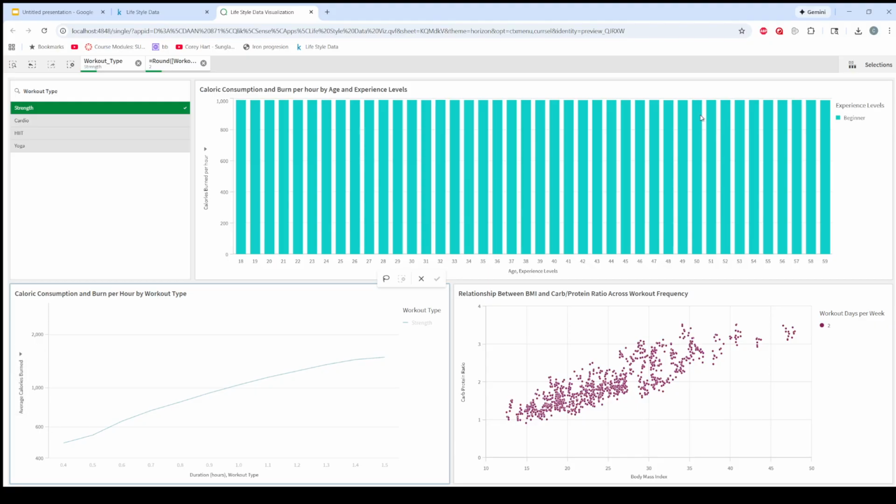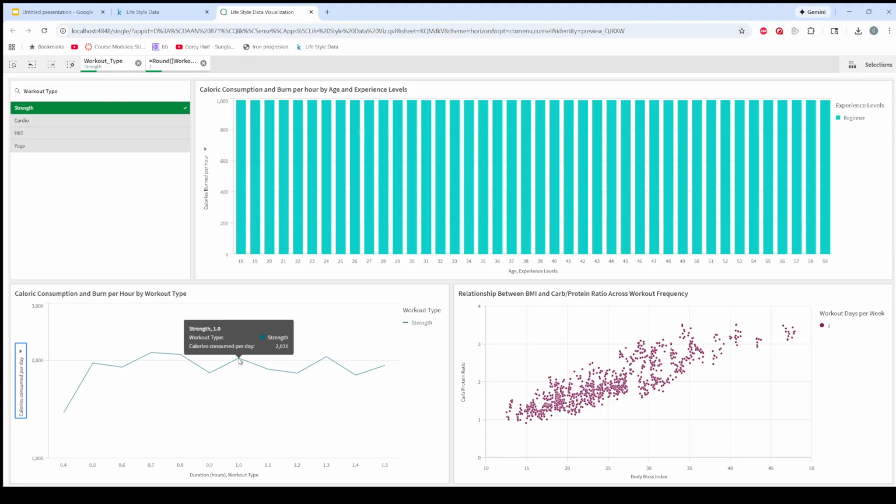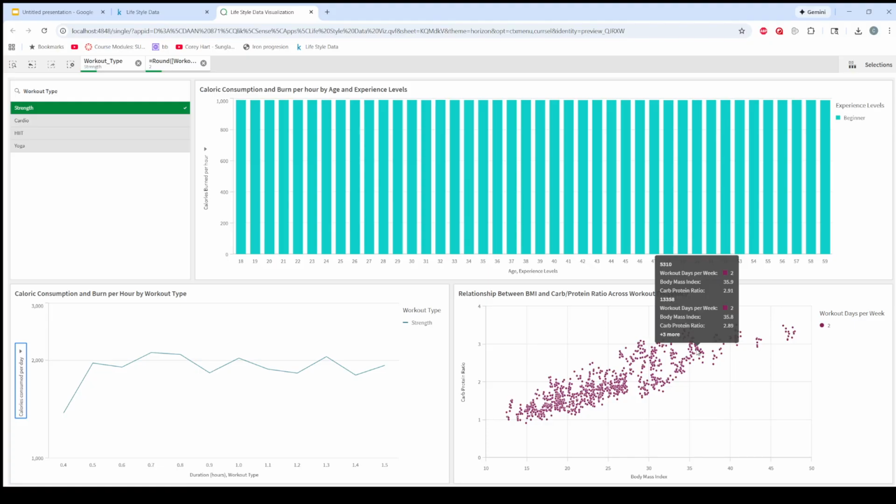But if we switch this to calories consumed per day, you can see at the 1 hour mark that someone's consuming about 2,000 calories, which is about average for training. And you can see all of the different data points for people that have these filters.